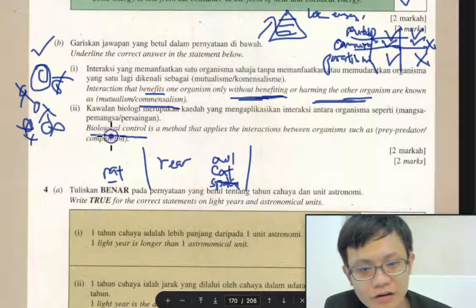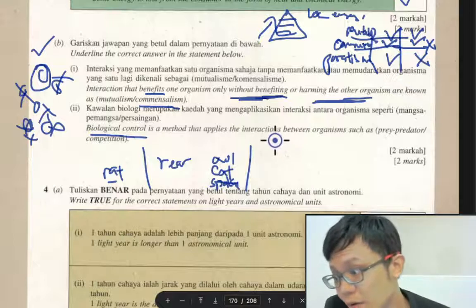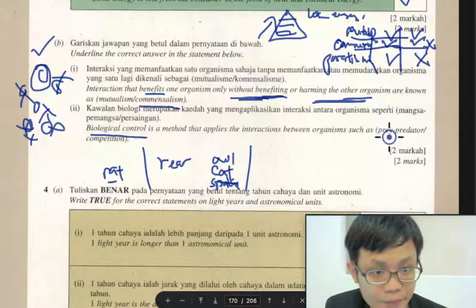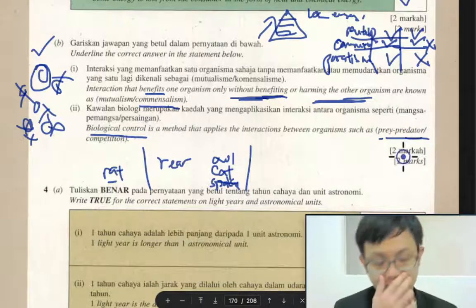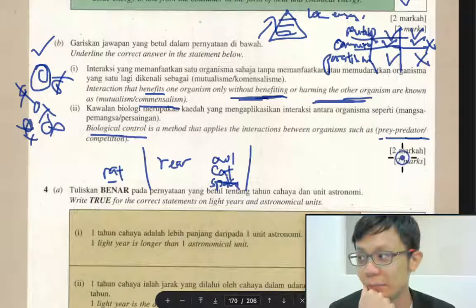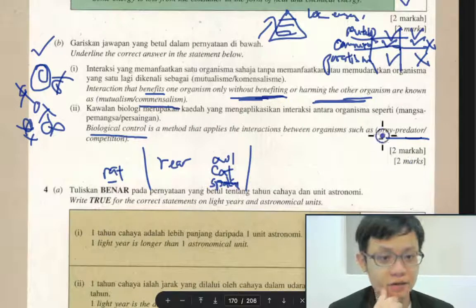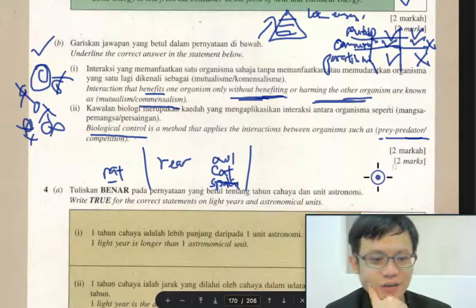Yeah, so this is called a biological control. It's a method that only applies to prey and predator. Prey is the one that people eat. Predator is the one that eats. So it depends on whether you are the prey or the predator. Humans are also like that, I think. Some people are prey, I don't know, maybe